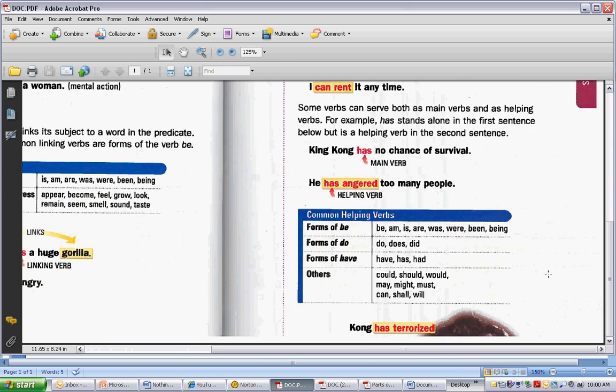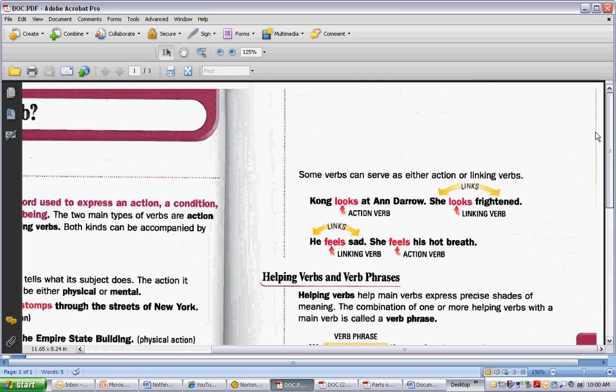At the top of page 93, they give you some examples of verbs that can either be action or linking. And here's where it gets tricky, so you have to ask yourself, what is the subject doing? Or what does the subject equal? So when Kong looks at Andero, he's actually doing something. He's actually looking with his eyes at another person. When I say she looks frightened, well, she's not doing anything here, but she equals frightened. Frightened is describing how she's feeling.